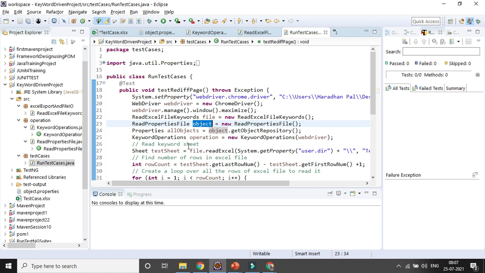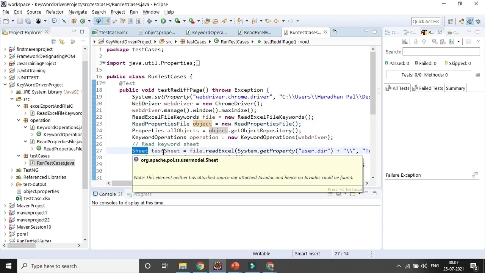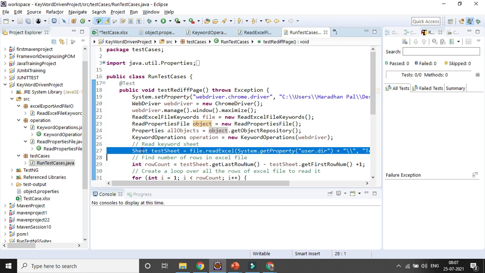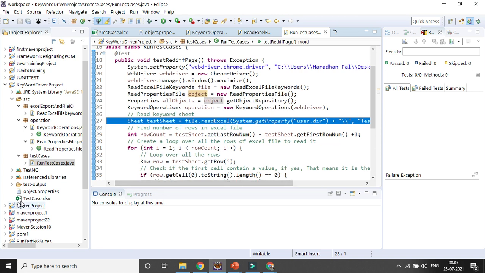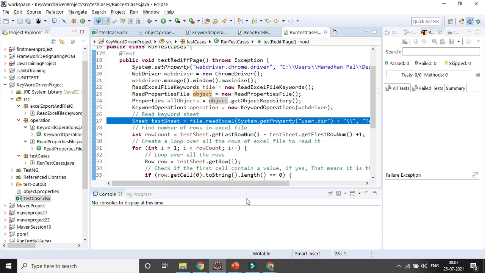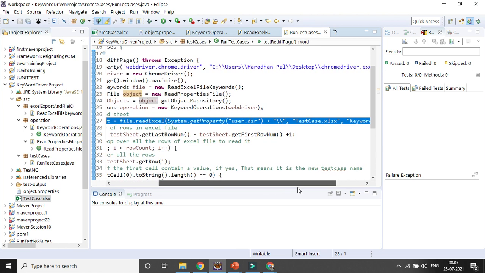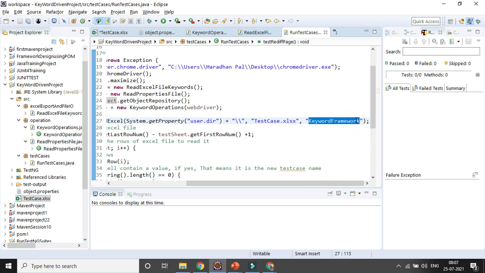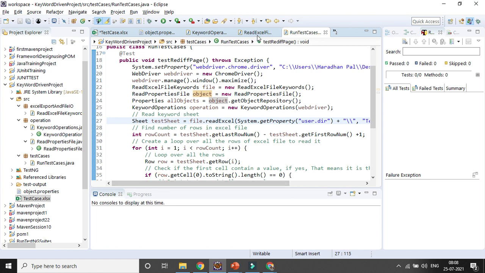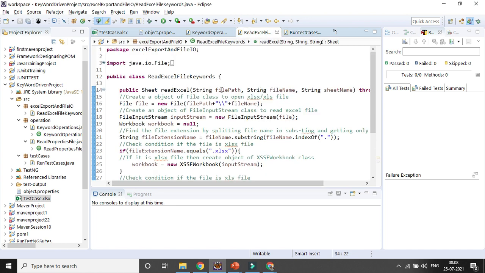Then I am going to the sheet with the help of the sheet class, right? So how can I go to the sheet? I want to go to the sheet directly. I will be giving the path of the project here, user.directory, then the test cases name, sheet name, and then your tab name, because in that particular read Excel file class I have given 3 references: the file path, file name, and sheet name.